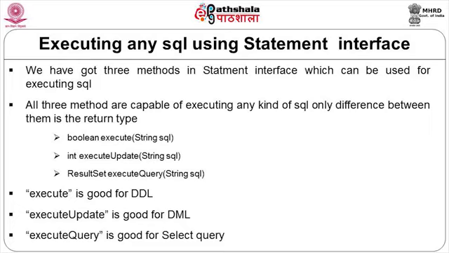Another one is the execute update method, which is also capable of taking any kind of SQL. It would execute any SQL you have, but it normally returns an integer which represents the number of rows affected by the SQL. And then we have the third method called execute query, also capable of executing any kind of SQL, but it in turn returns a result set object.